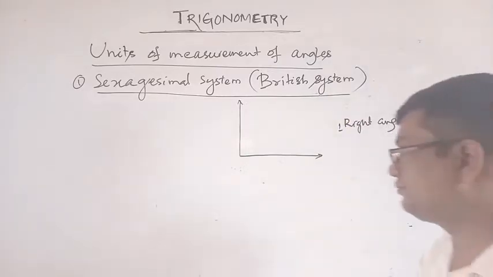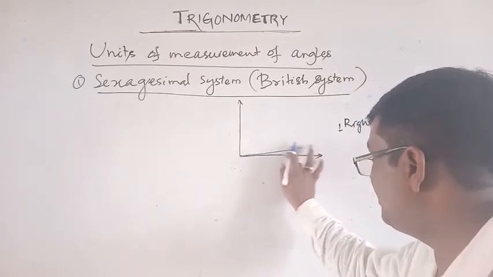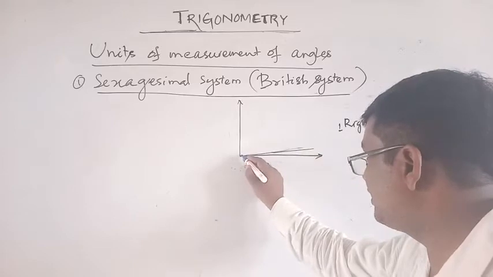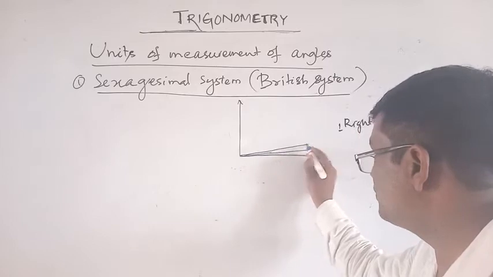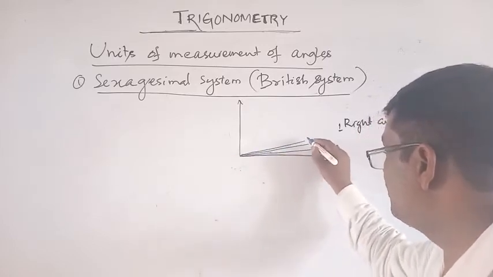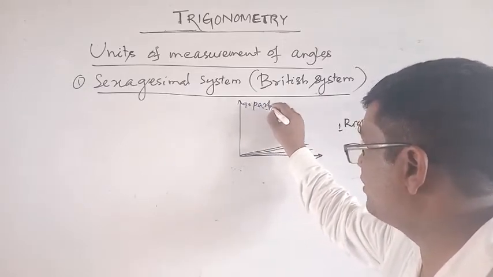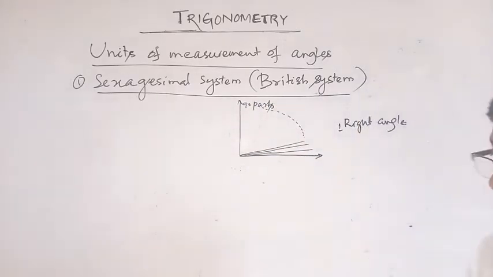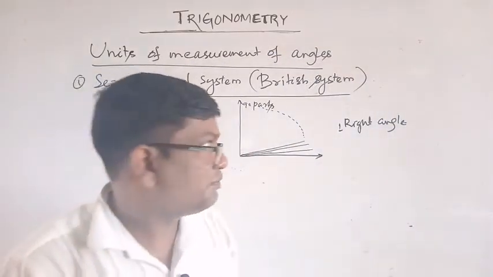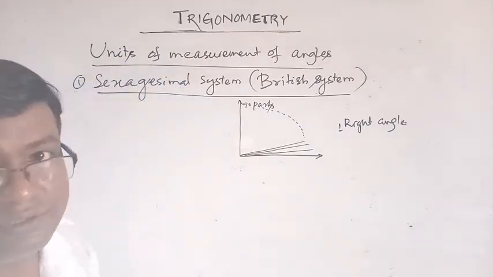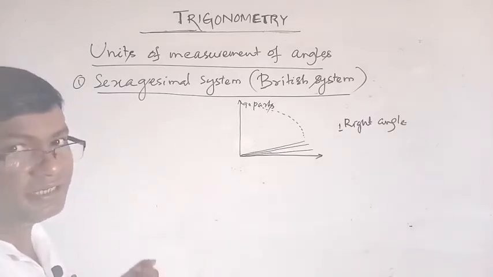If one right angle is divided like this into very small portions, up to 90 parts, then each part is called what? 1 degree.